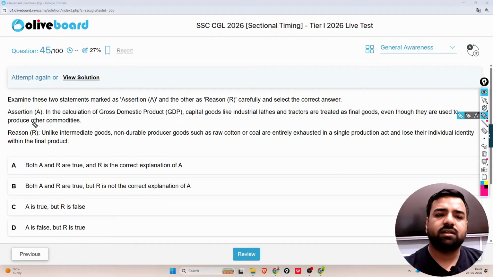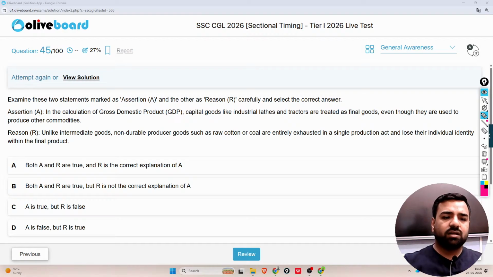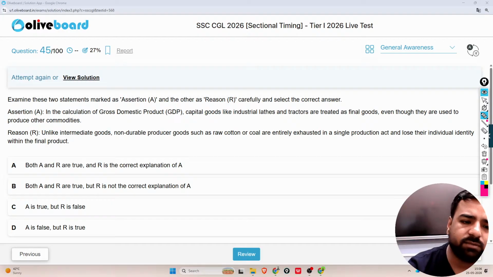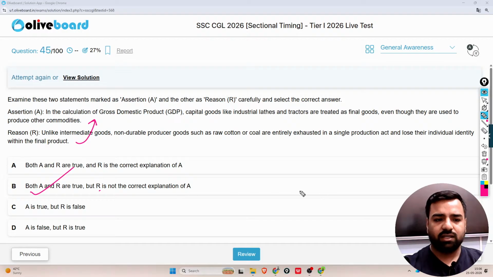So here we have assertion reasoning. The assertion is: in the calculation of GDP, capital goods like industrial lathes and tractors are treated as final goods even though they are used to produce other commodities. That's correct. The reason: unlike intermediate goods, non-durable producer goods such as raw cotton or coal are entirely exhausted in a single production act and lose their individual identity within the final product. So guys, both these statements are correct here, but this is not the correct explanation. So I'll go with option number B, that is R is not the correct explanation of A. So what is the correct answer? The correct answer here will be option number B.